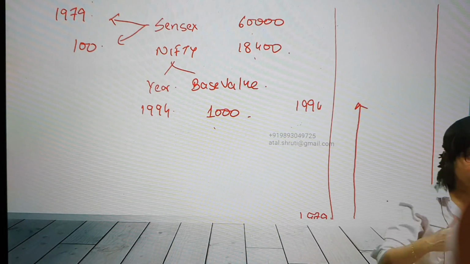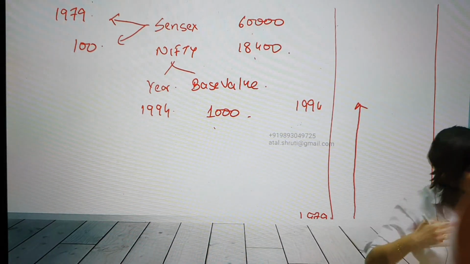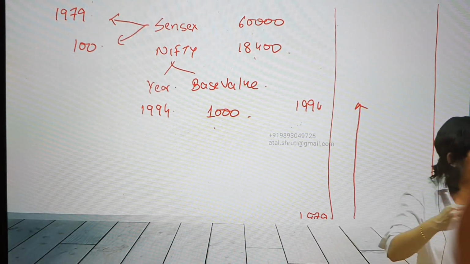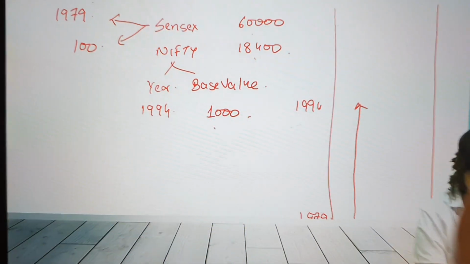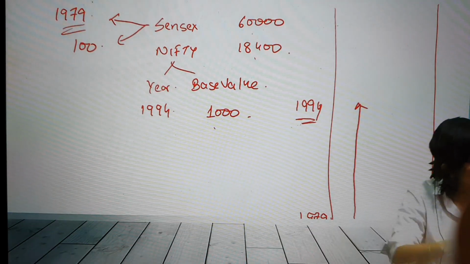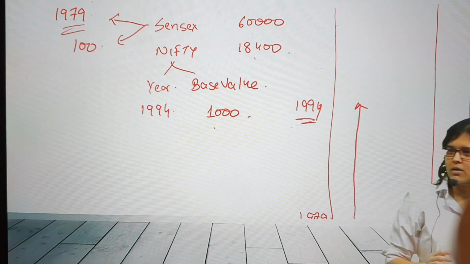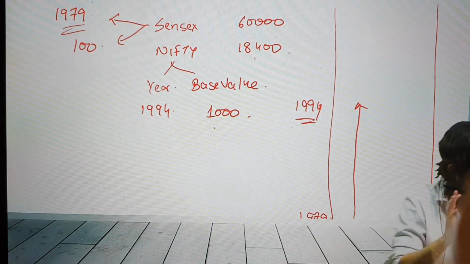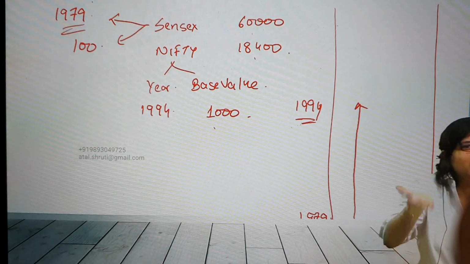Nifty. But it's going to start from scratch, right? So Sensex has already covered a lot of ground, and Nifty has just begun. Even if it is 100,000, the base year may differ, because there's a big difference in the year also. That is why the values are different. The base year is different, the base value is different, and that is why today's value is also different. That can be an explanation, at least logically. Yes, the starting point is different. Both have started their journeys at a different stage.